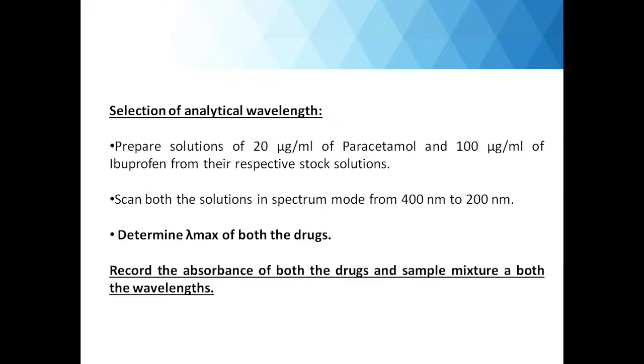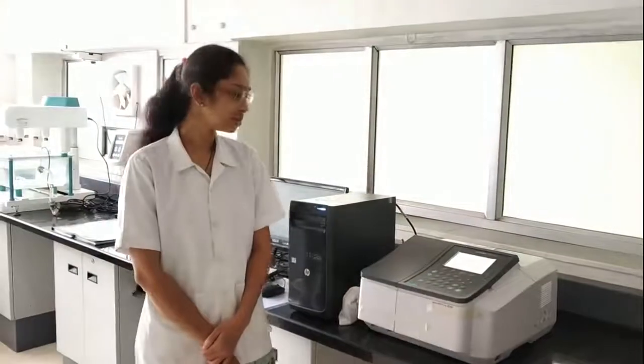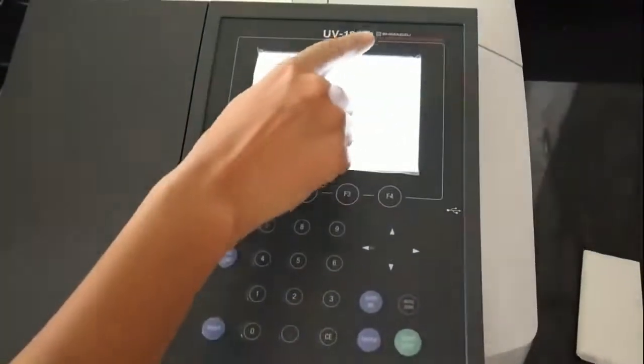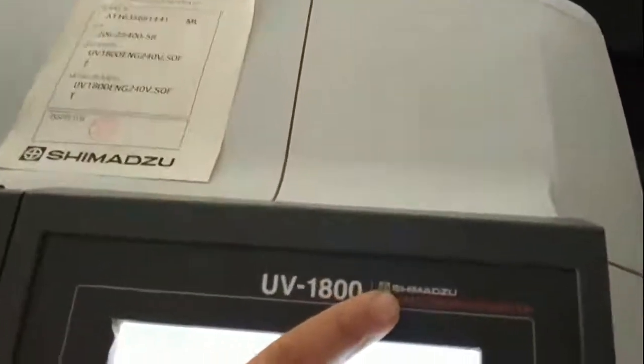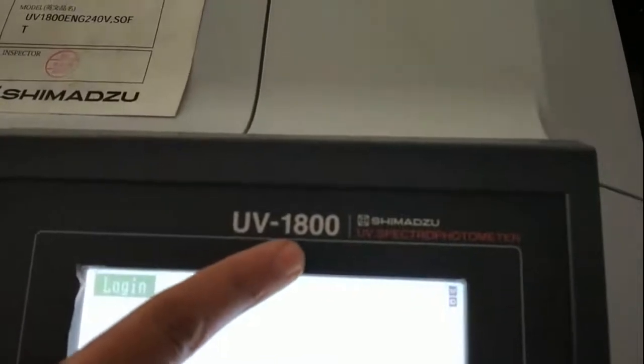So now let us see how to proceed for the practical. Hello students, the practical which we are going to see is simultaneous estimation of paracetamol and ibuprofen with the help of UV spectrophotometer. First of all, let us see the instrument, our UV spectrophotometer. So this is the spectrophotometer. You can see the company is Shimadzu and the make and model is UV 1800.